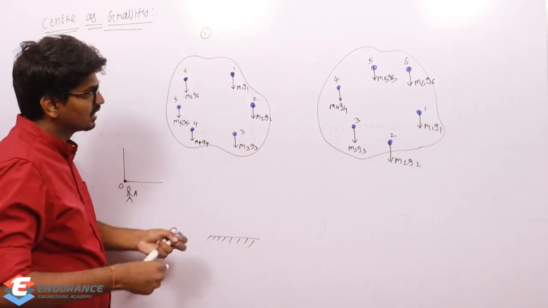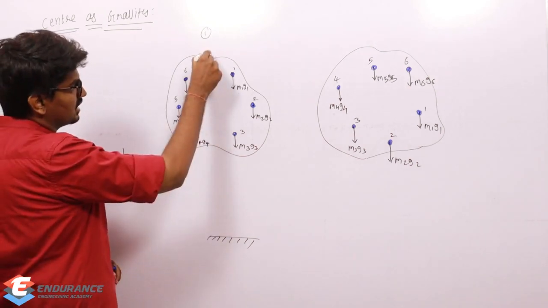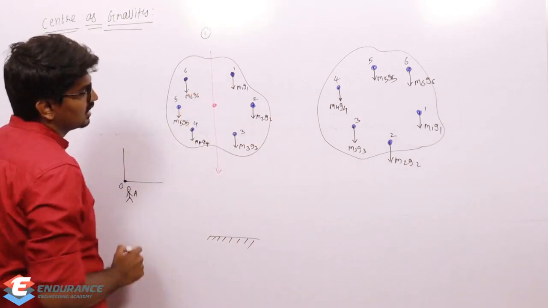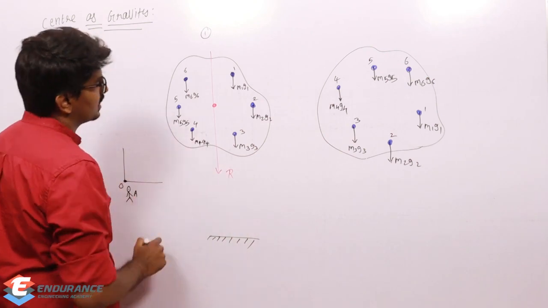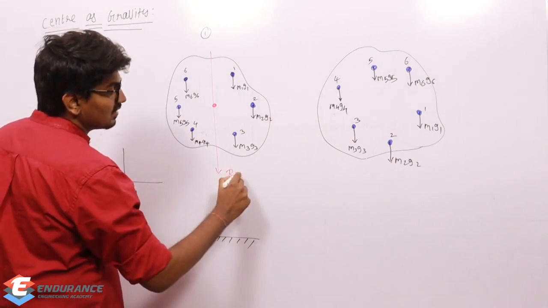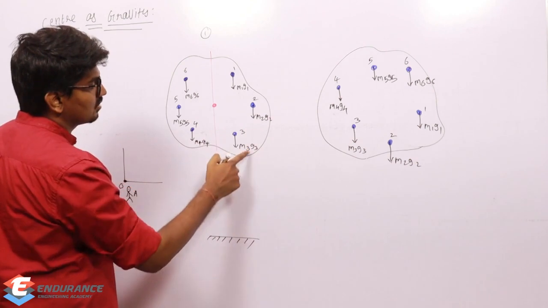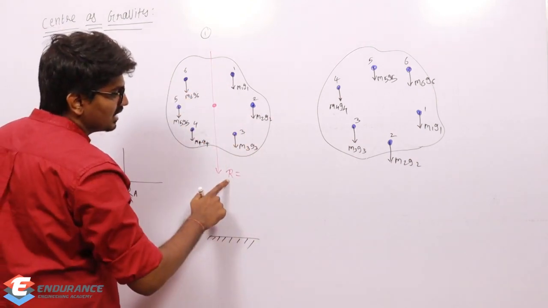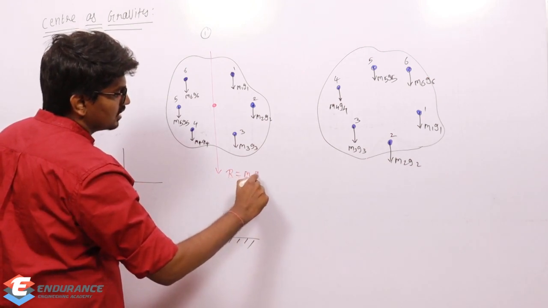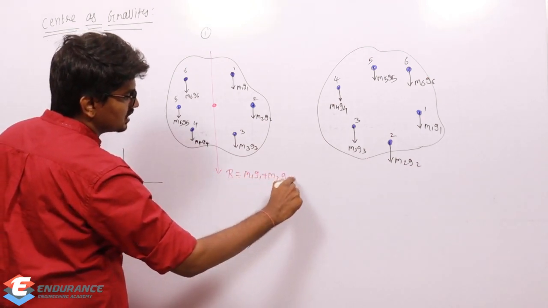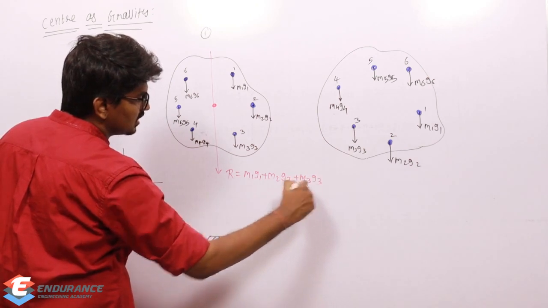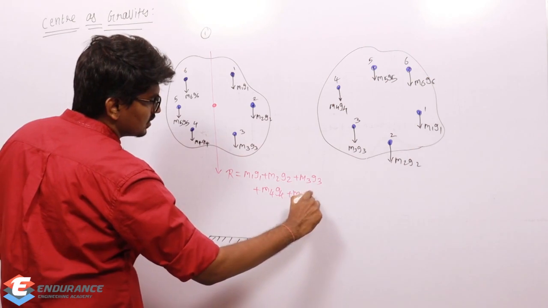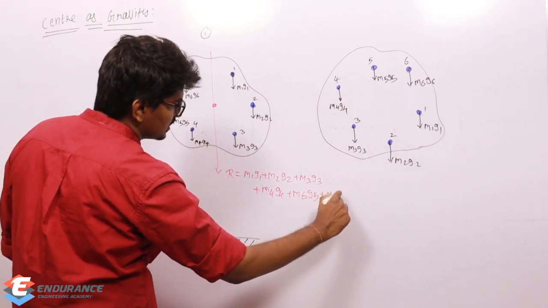Okay, let us assume that this is my resultant. It is passing through some point here, and this is my resultant. And what will be the value of the resultant? Simply the summation of all this, because all forces are acting down. If I simply add them, I'll get the resultant. So M1 G1 plus M2 G2 plus M3 G3 plus M4 G4 plus M5 G5 plus M6 G6.